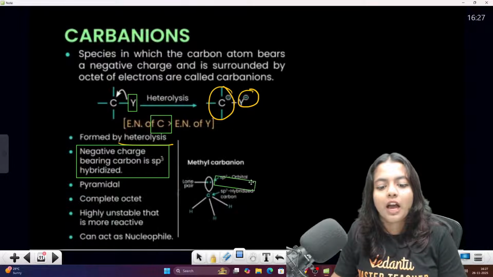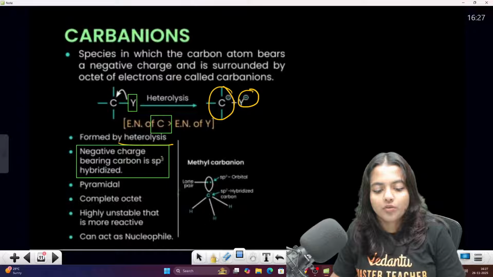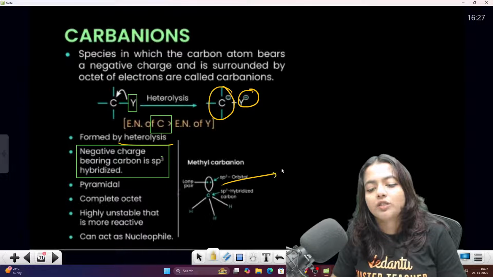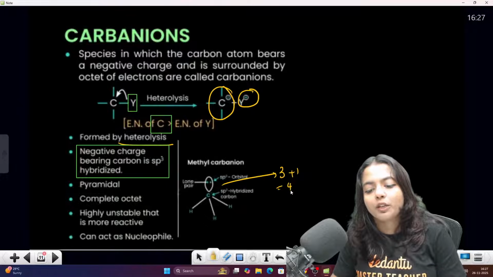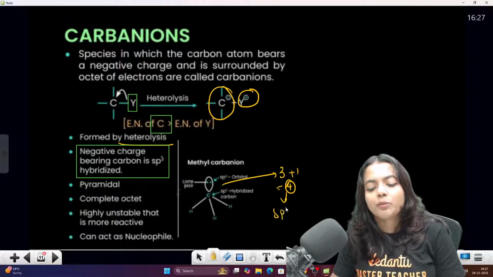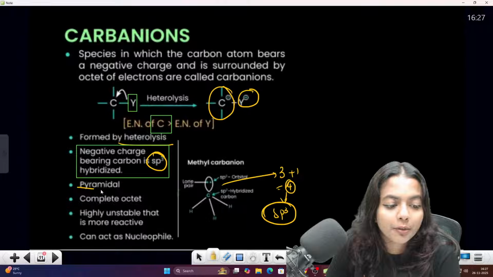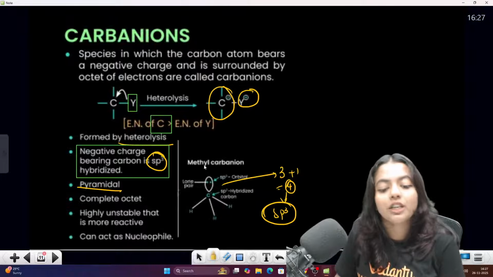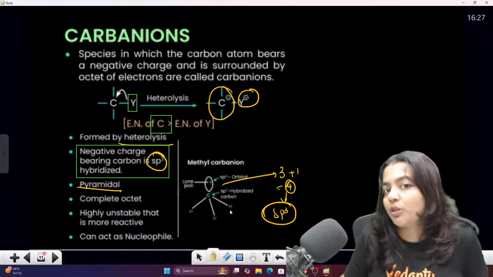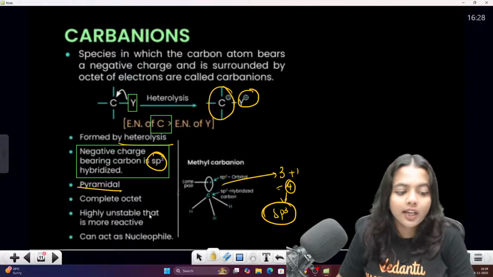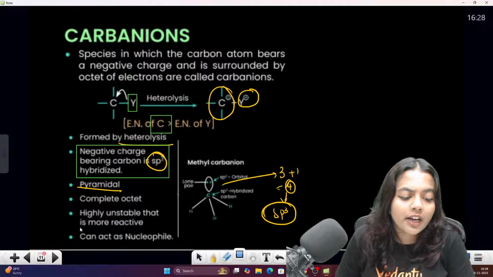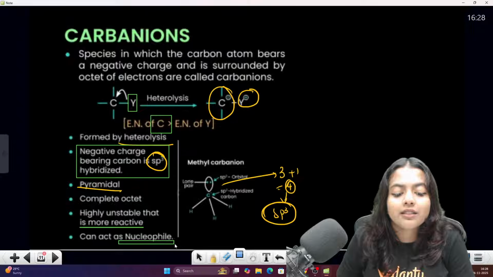Okay, இவங்க வந்து 3 sigma bond and plus 1 lone pair, which means steric number 4, it will be sp3. Clear everyone? So that's why they are sp3 hybridized with pyramidal shape, complete octet. That's why the shape also changes when they come to the methyl carbanion. Okay, and highly unstable, which means they are more reactive and they work as a nucleophile.